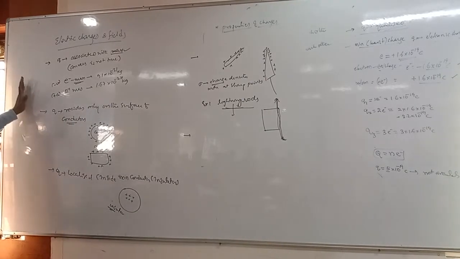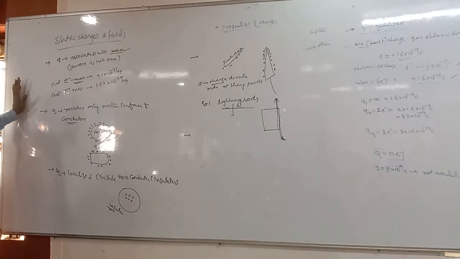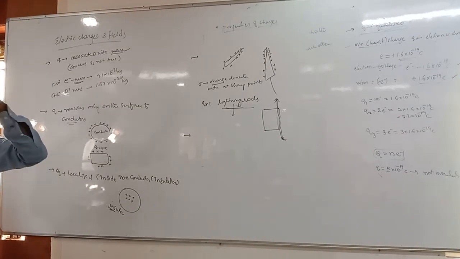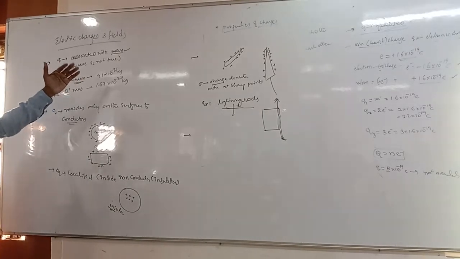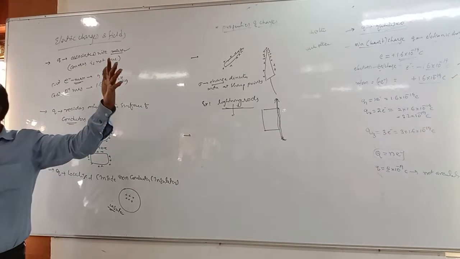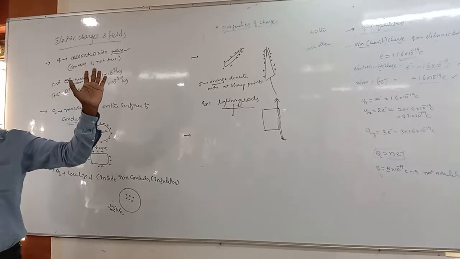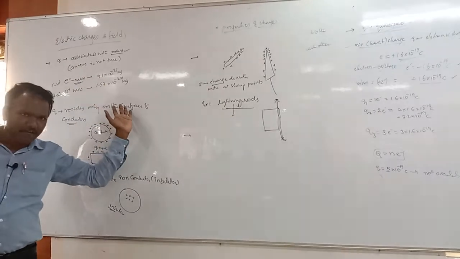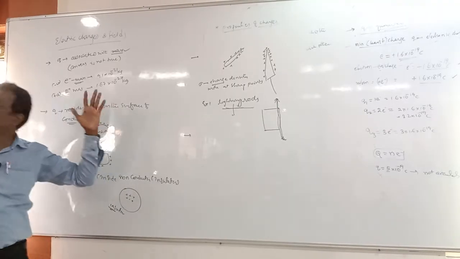Just recall once again what we discussed. Like charges repel each other, unlike charges attract each other, and charge is a scalar quantity, right? It is additive in nature, charge is conserved, and charge is quantized.